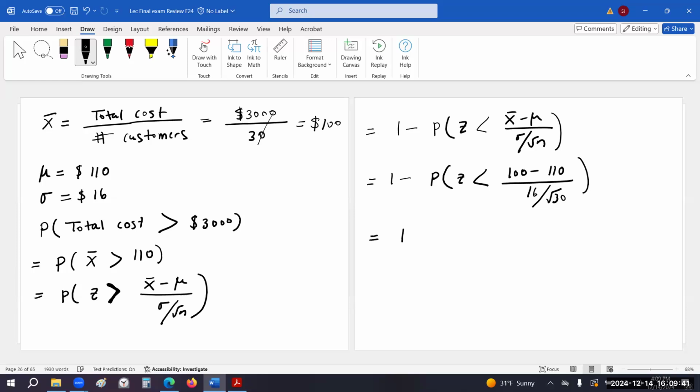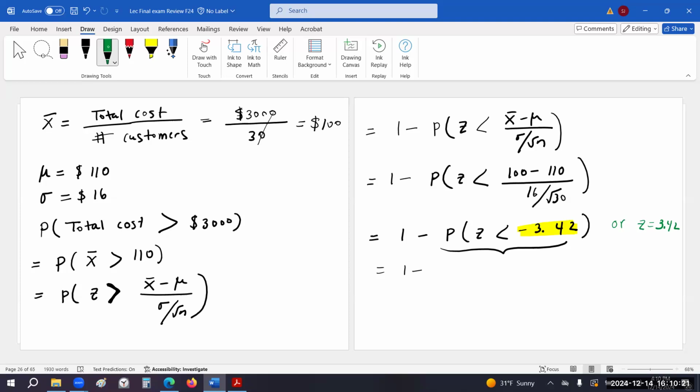So using a calculator, you'll find that this amount will be negative 3.42. So you have two choices. Either we subtract the less area, we go to negative 3.42 on the Z table and see how much we have, and then we subtract that from 1, or we simply go to Z equals positive 3.42, and whatever we have, that's the solution.